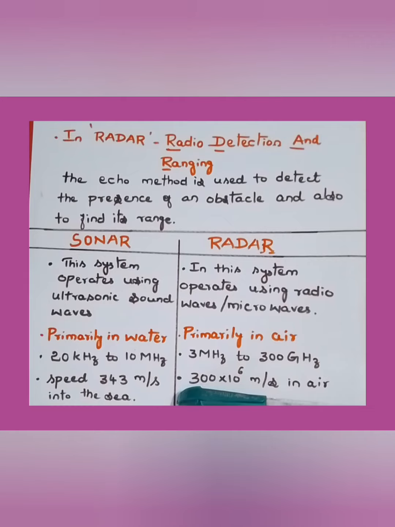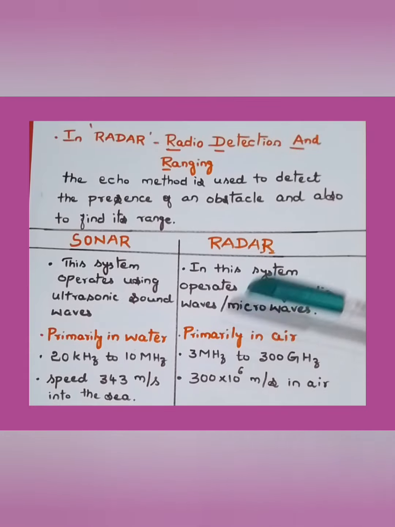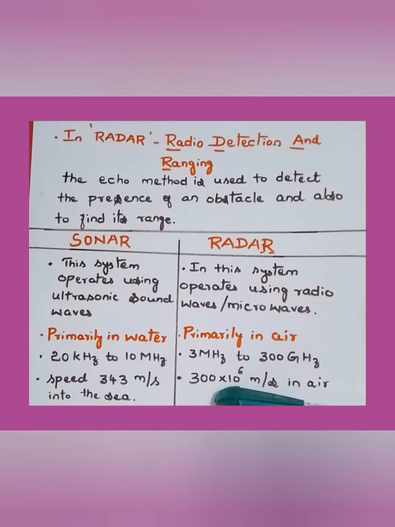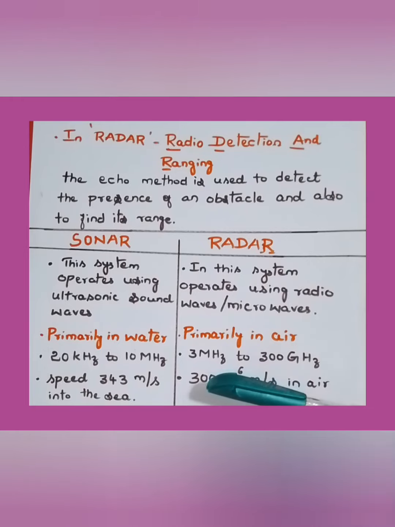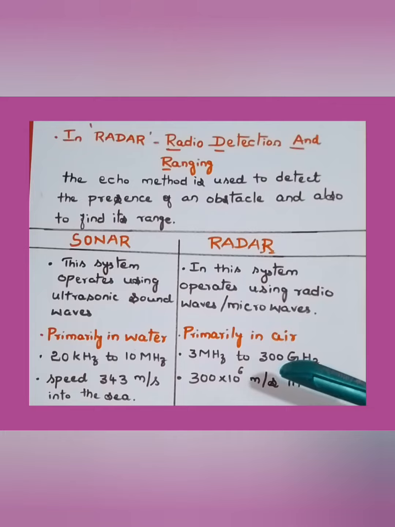The speed of ultrasound in sea water in case of sonar is about 343 meters per second. In radar, it is 300 into 10 to the power of 6 meters per second in air. So these are the main differences. I think in the model question paper of the GPSTR exam 2022, this question was asked: write the difference between sonar and radar. Please check it out.